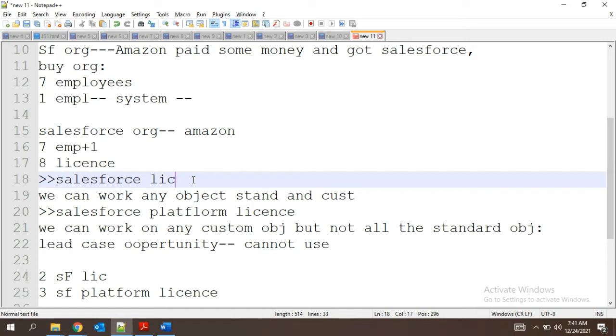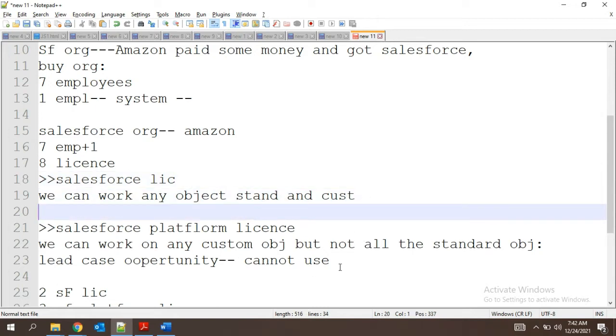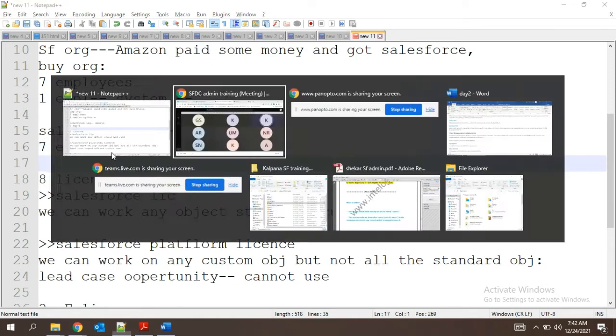One more requirement now. One user wants to work on three to four custom objects and no other standard objects. Which license would you suggest? Platform license. Correct, exactly, because now we have only custom objects and no standard objects. Okay, this is the license.